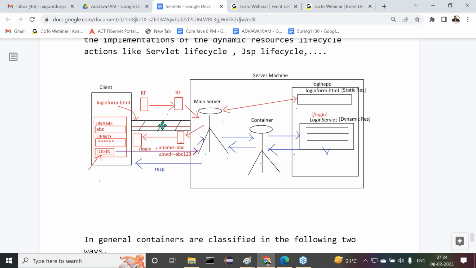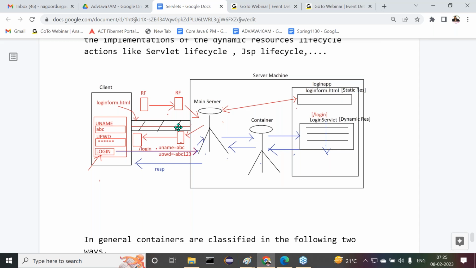Our request data is available in the form of network representation. This network represented data must be taken by the main server. So internally it has to perform deserialization over the requested data, and then convert from network representation to system representation, like marshalling or unmarshalling. This kind of thing it has to do internally. Then only it is able to get the exact system data, the exact request data. Then it will go for its own process.